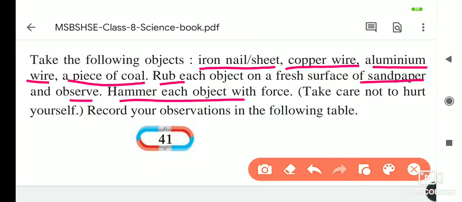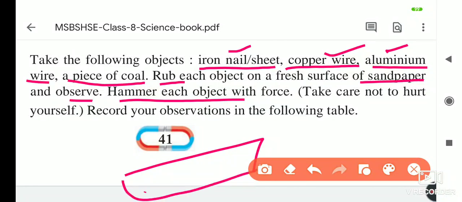Now if you see here, nail, copper wire, aluminium wire, a piece of coal, these things are there. If we rub it on the sandpaper, suppose this is a sandpaper, then what happens? Suppose it is a nail, we see it shines.